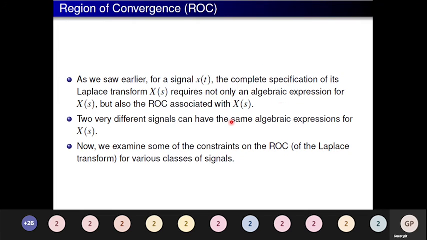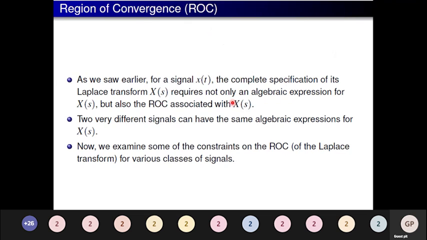Two very different signals can have the same algebraic expressions but with different ROCs. This is a point to be noted, and we may expect some GATE questions around this as well.